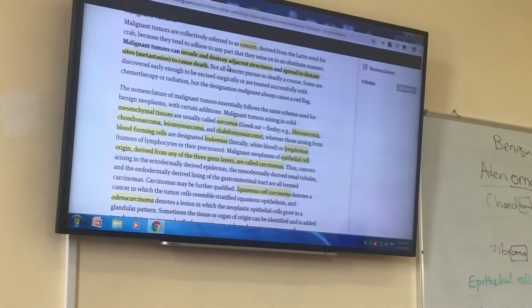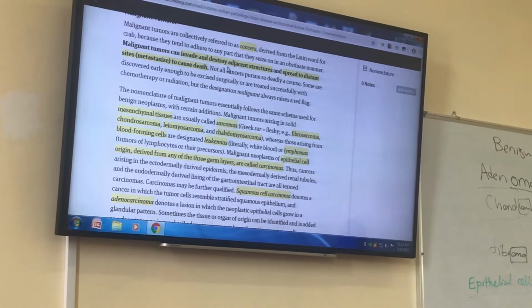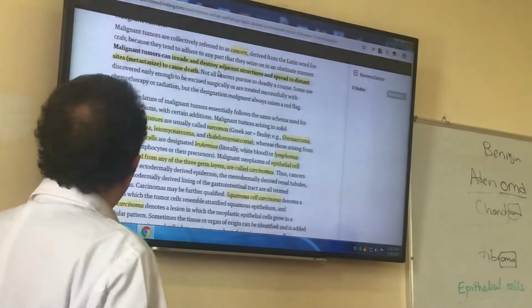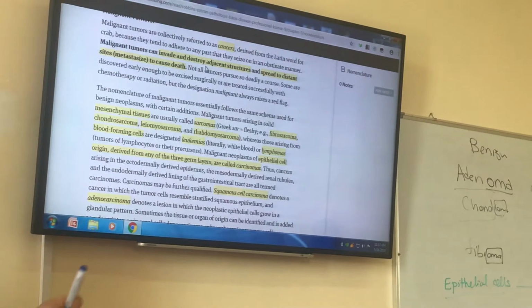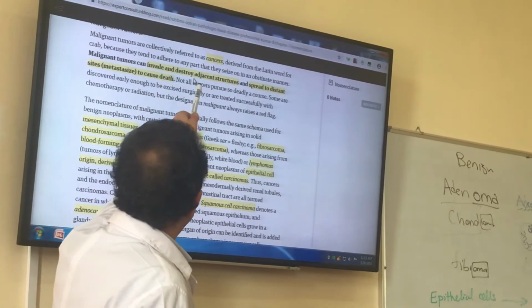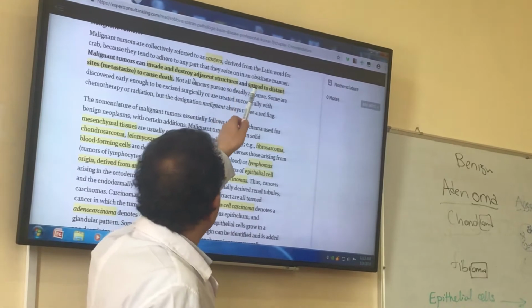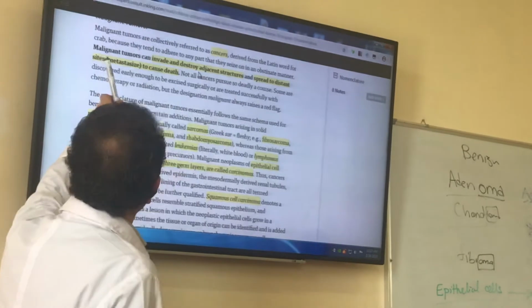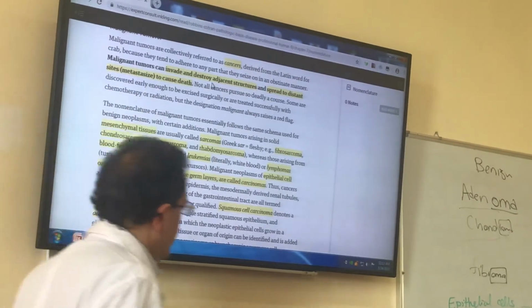Cancers invade their surrounding tissues. So benign tumors are well defined, but cancers show invasion. They invade and destroy the surrounding structures, and also like to spread to distant areas, which is called metastasis.